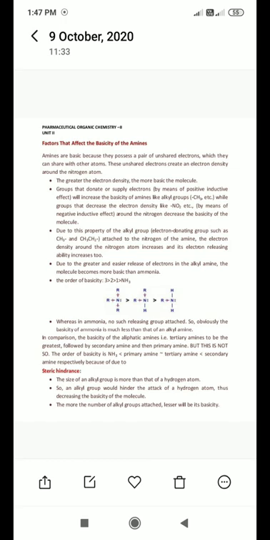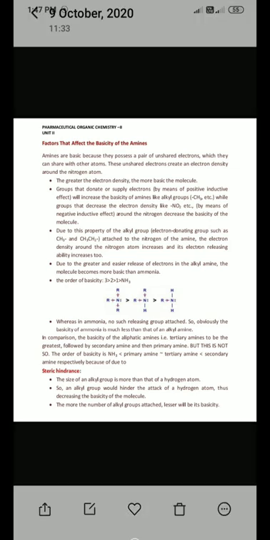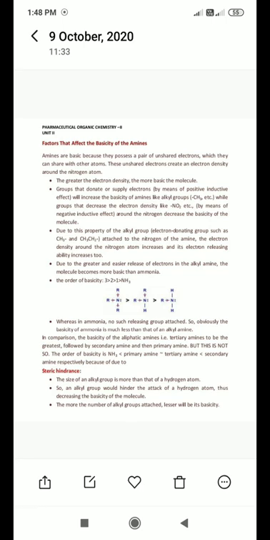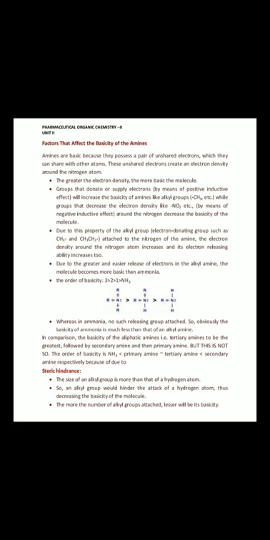This is one example of aromatic amines. What is the difference between the basicity of both amines? In alkylamines or aliphatic amines, any CH3 or C2H5 group has the ability to donate electrons. To whom? To the nitrogen atom of the amine.